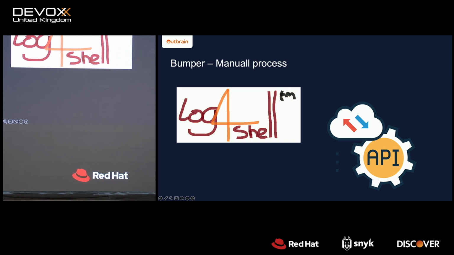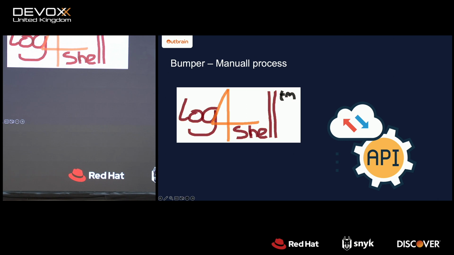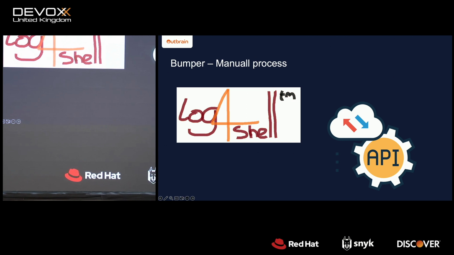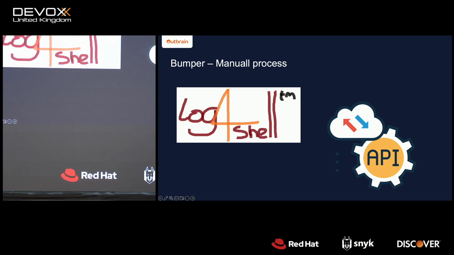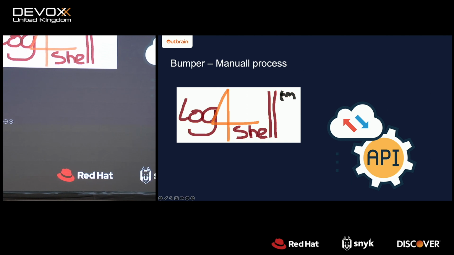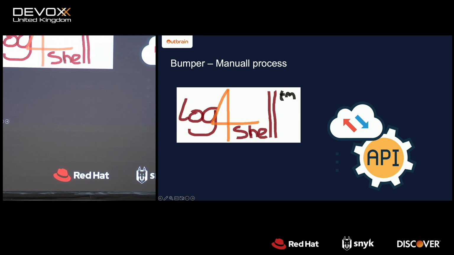Another example is the log4shell issue. I assume that all of you are familiar with the log4shell issue, right? Okay, cool. So as I mentioned before, we had almost 100 repositories, and we were required to upgrade all of them. And we managed with Bumper to update all the repositories in less than a few minutes. We just triggered Bumper, and he did all the work.